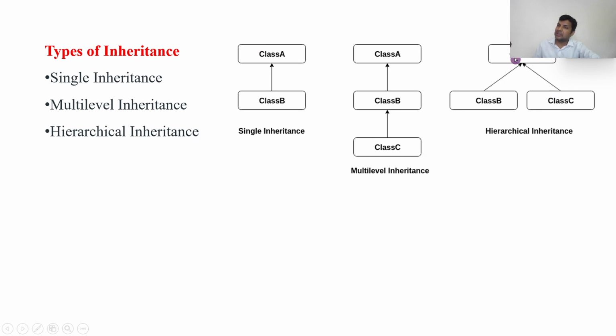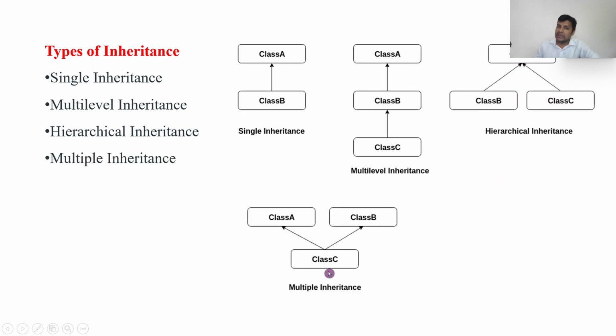Hierarchical means here one parent and many children. For example, two children are getting the same building. There is a two-floor building. One floor is taken by B and another floor is taken by C. Now both of them are getting from class A, right? So this is called hierarchical inheritance.